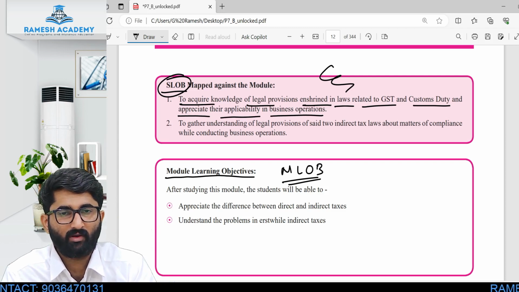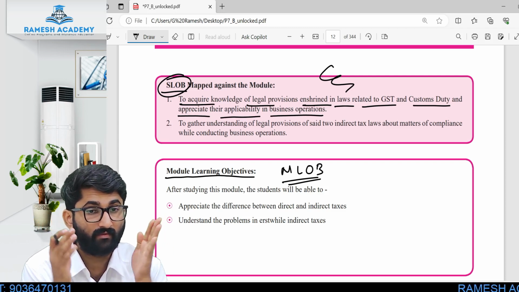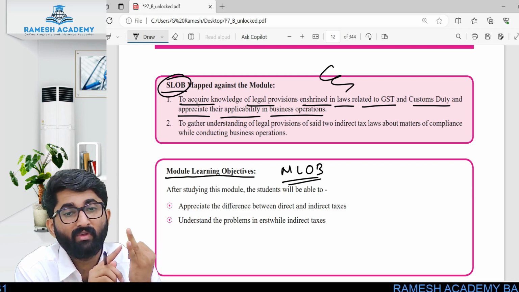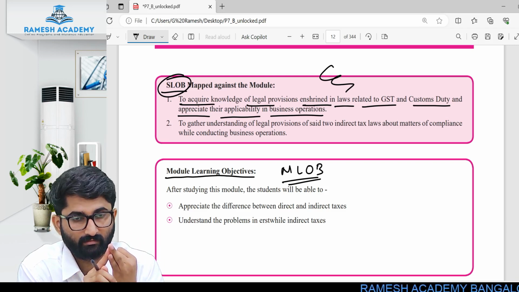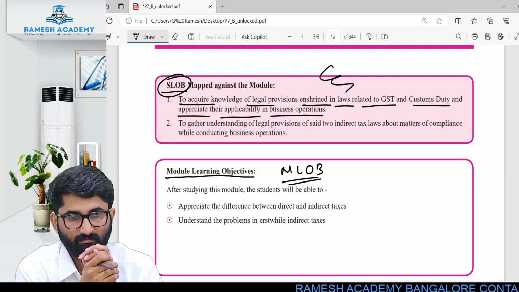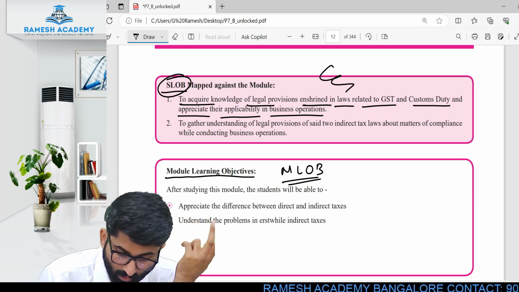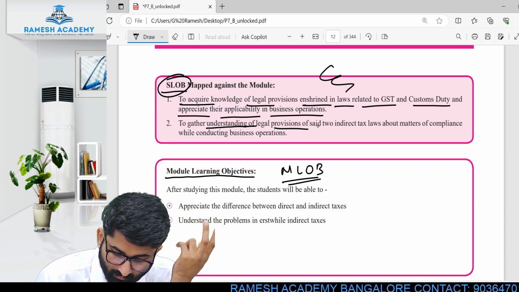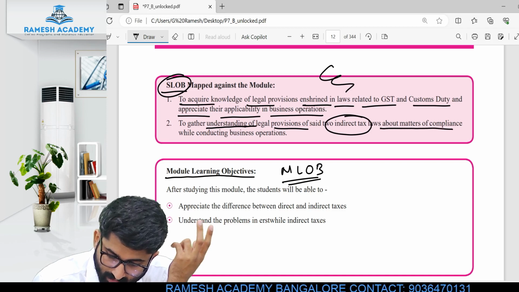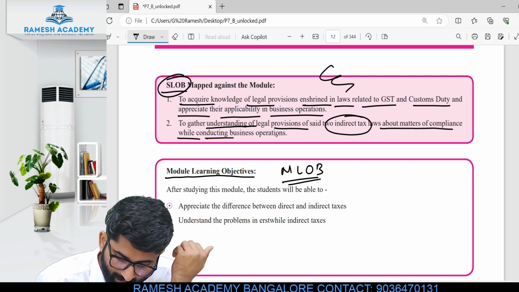See, what is the objective? Subject learning objective. Why do we have to study this subject? Because what are the legal provisions of GST and how can it be applied in our business. For that purpose, we need to know what is this indirect tax. One more, to gather understanding of legal provisions of the said two indirect tax laws about the matters of compliance while conducting the business operation.